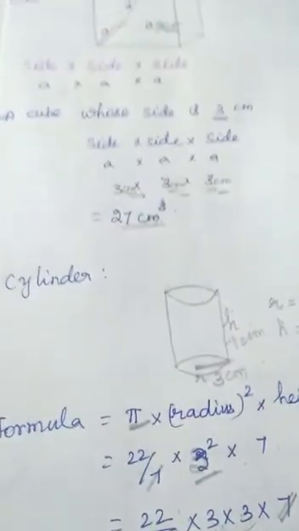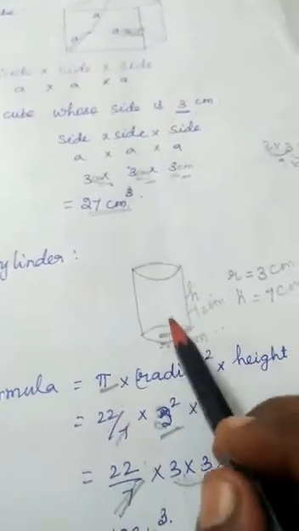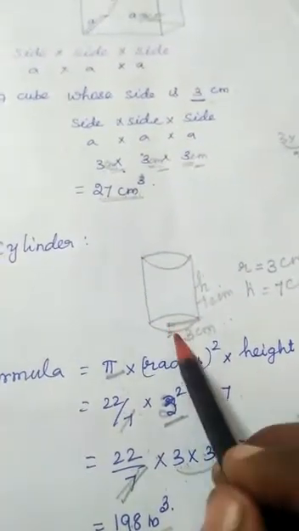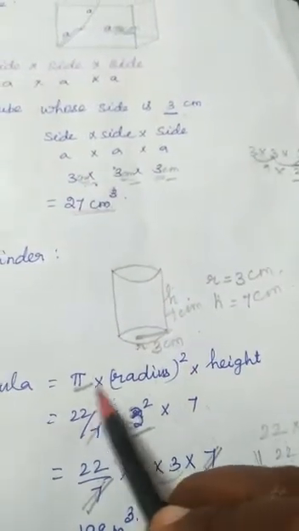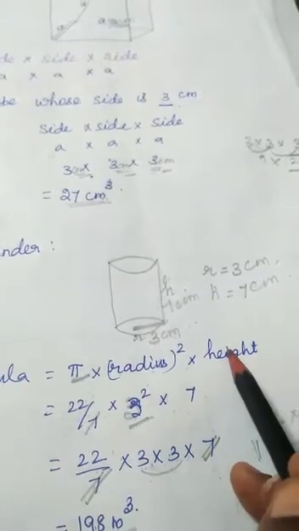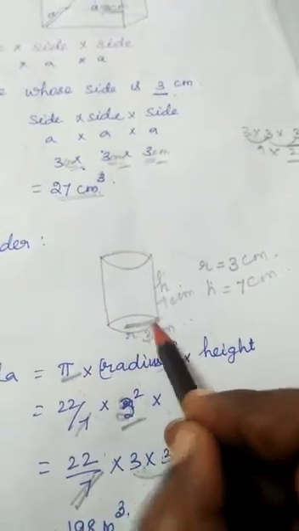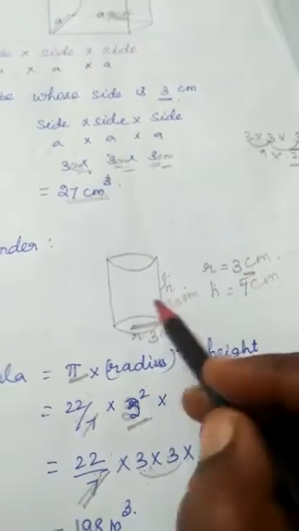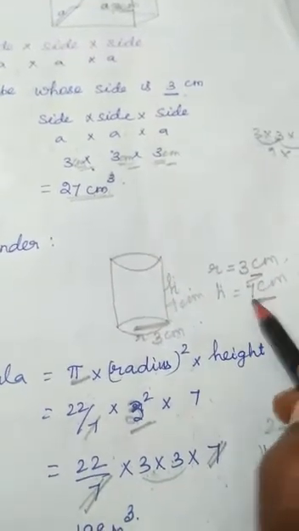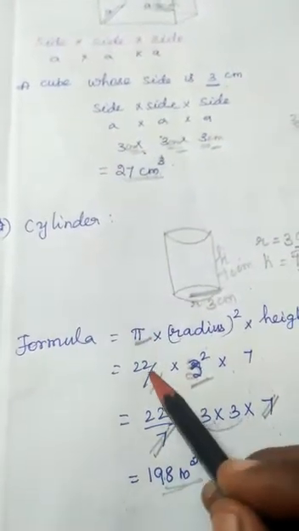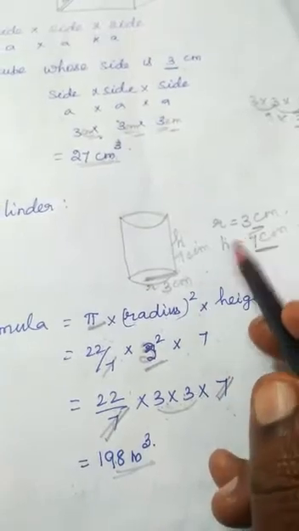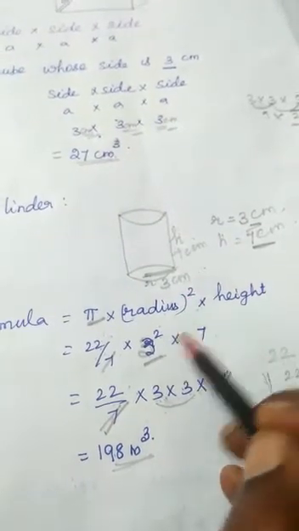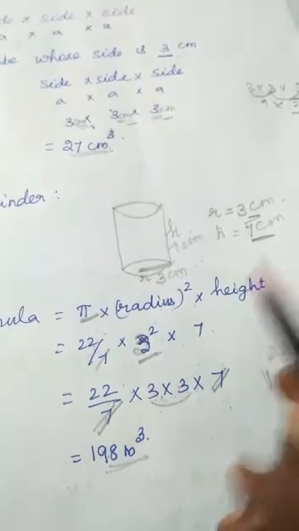Next, if you take a cylinder shape, you substitute in the cylinder formula: pi into radius squared into height. See, the radius is 3 centimeter. Height is 7 centimeter. Now substitute the values: 22 by 7, radius is 3, 3 squared, into height is 7.